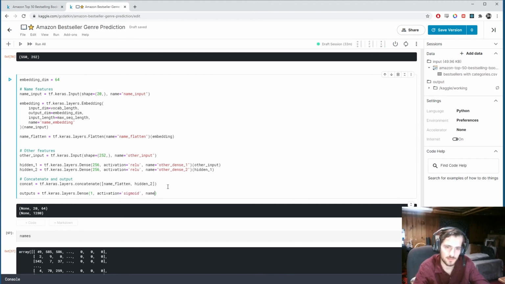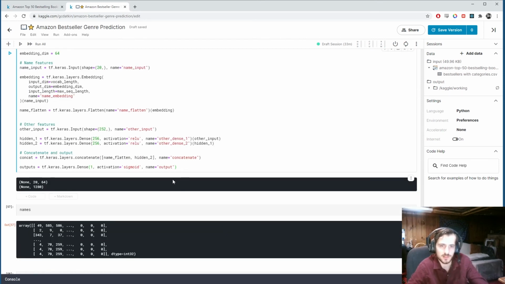Let's also give it a name, output, and let's call this one concat or concatenate. And basically, this is going to be our probability estimate for whether a book is fiction or not. So a high value near 1 will be assuming the book is fiction, and a value close to 0 will mean the book is nonfiction.